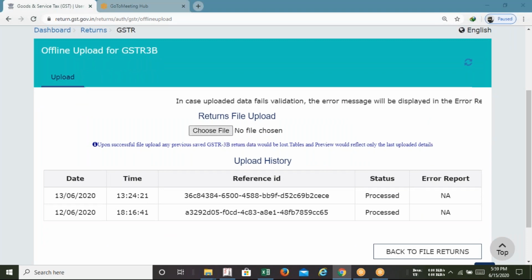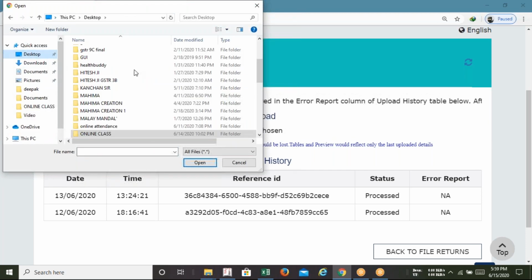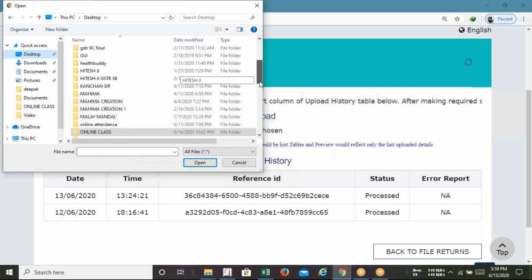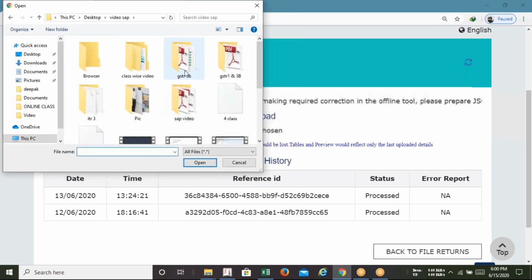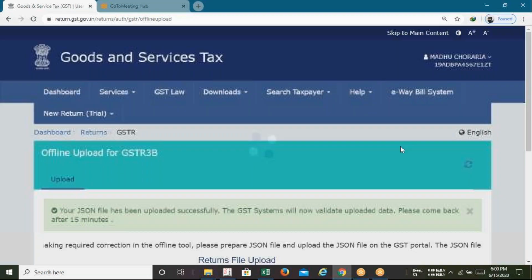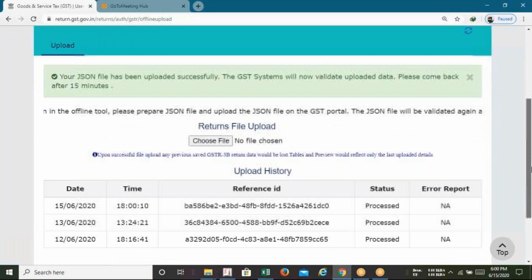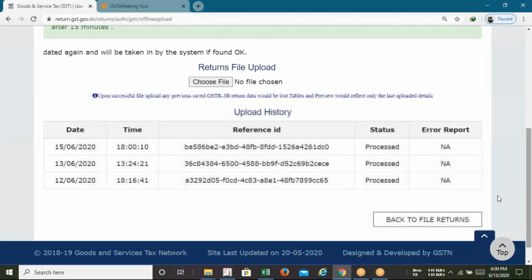Select or click on that, and they will ask for the path. So on the desktop, where you have selected the folder, just open the folder, GSTR1 and this JSON file, select and open, and you can see the result. Today's date is 15 June 2020. We have updated this and the status is processed. It means your GST3B has been uploaded.